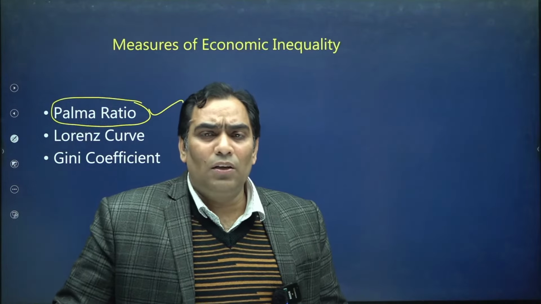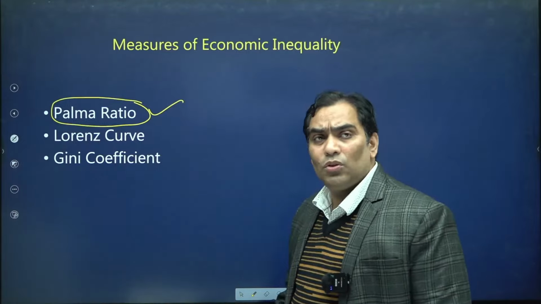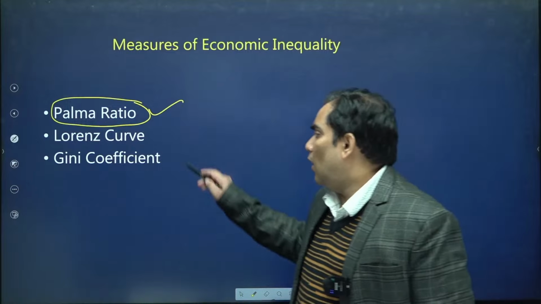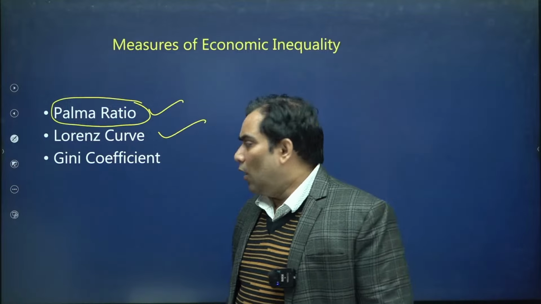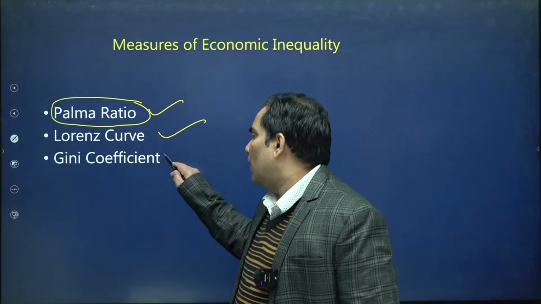So what is Palmer ratio? Inequality can be measured through Palmer ratio. Economic inequality in the society can also be measured in the form of Lorenz curve, and with the help of Gini coefficient.